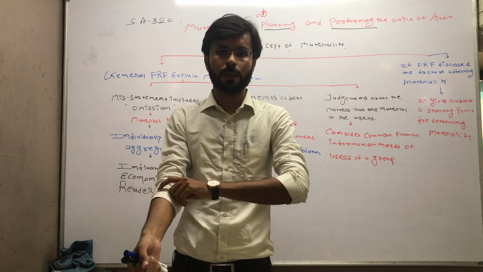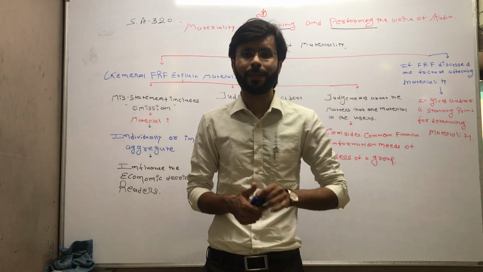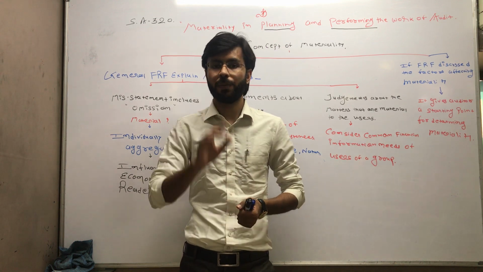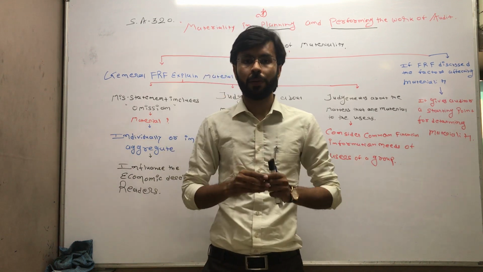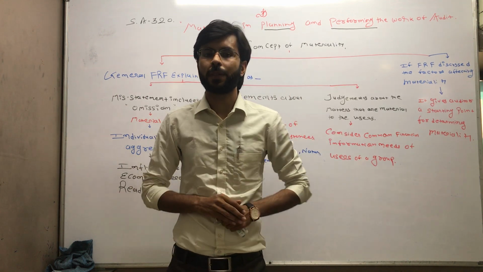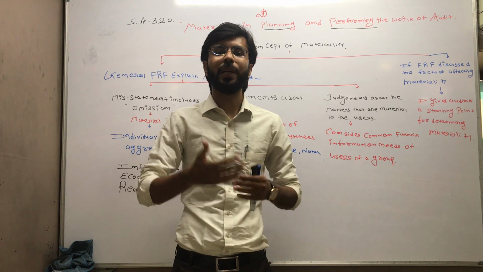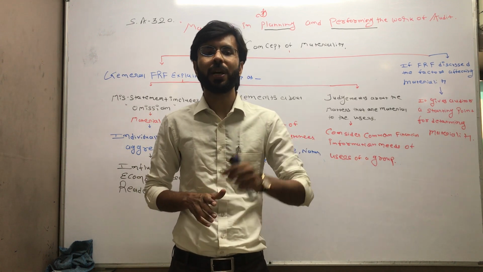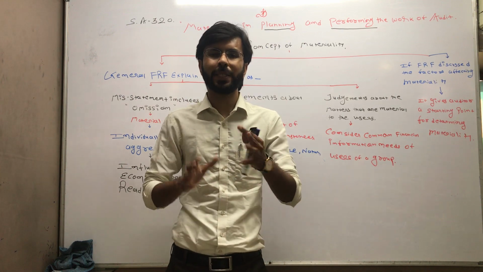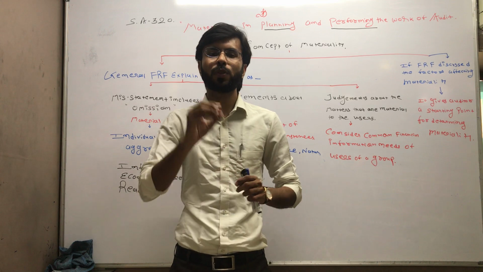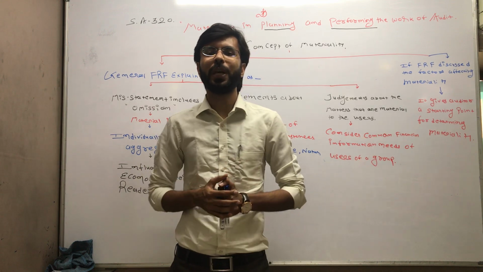Sometimes what happens is, if you are taking a particular transaction, you see that this transaction is not material. Say for example, your software is supposed to charge depreciation at the rate of 10%, but in reality the depreciation is charged at 10.5%, because of some kind of software error.